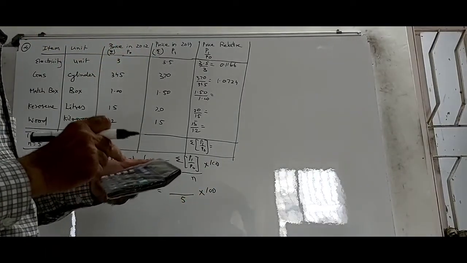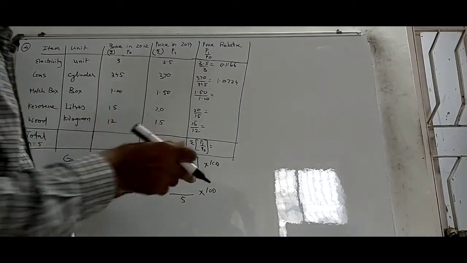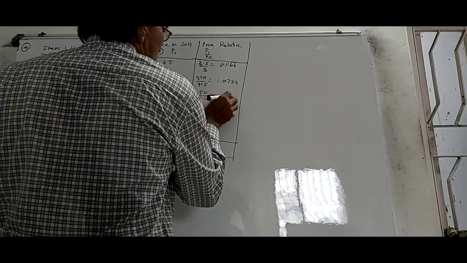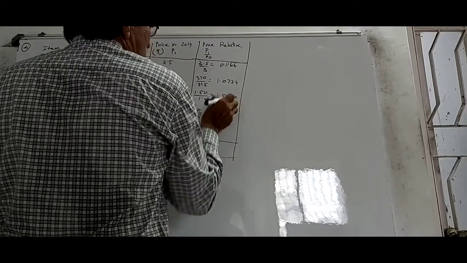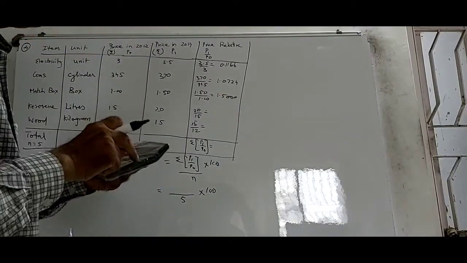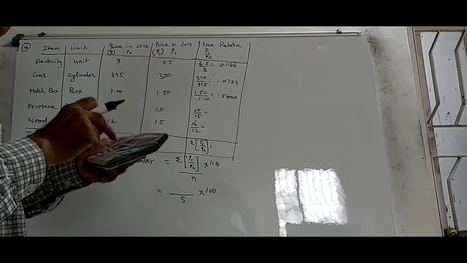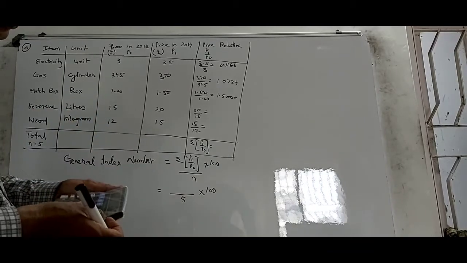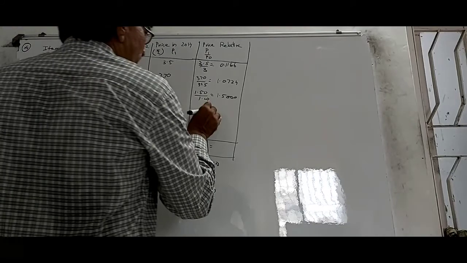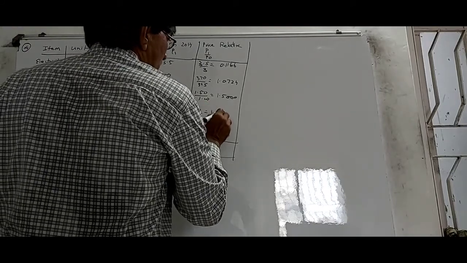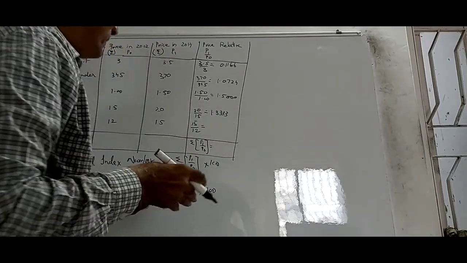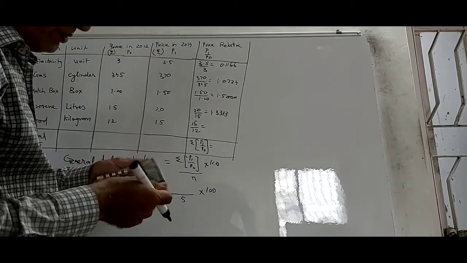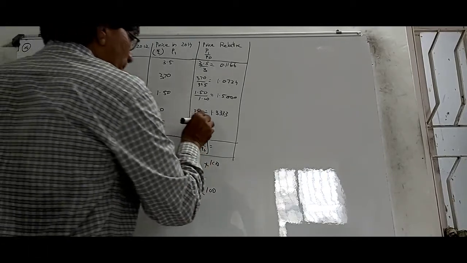Then 1.5 divided by 1 would be 1.500. Then 20 divided by 15 would be equal to 1.333. And then 15 divided by 12 gives me 1.25.